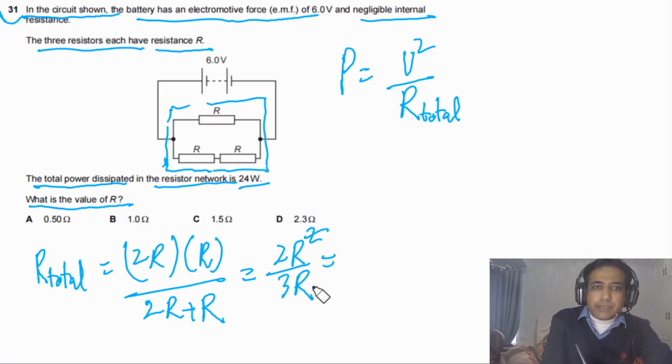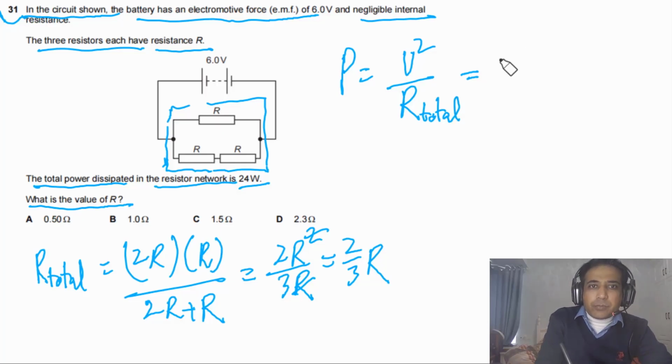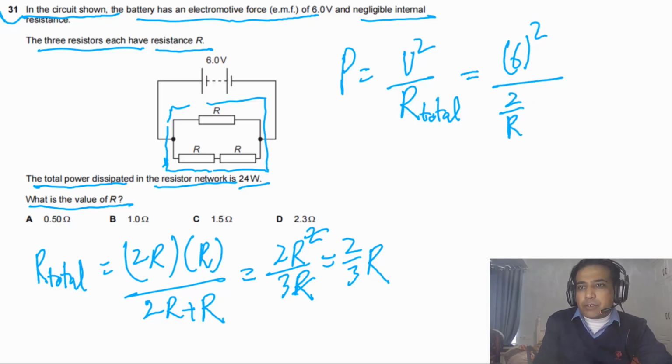So we can cancel R with R. We will get 2 by 3R. So this is the total resistance. So we can plug in values here. Value of V is given. PD across the terminals of the power supply is given, that is 6. So this is 6 square divided by 2 by 3 times R. So we can say this is 2 by 3 times R.